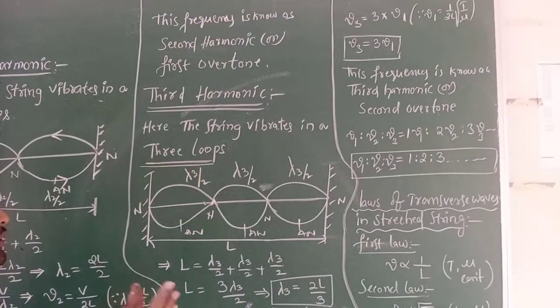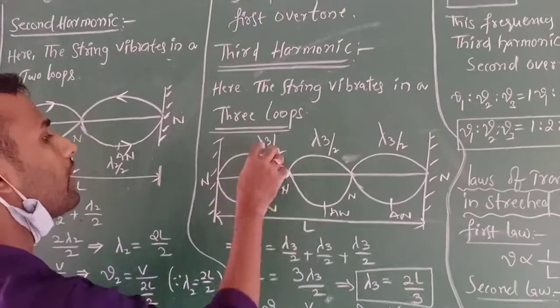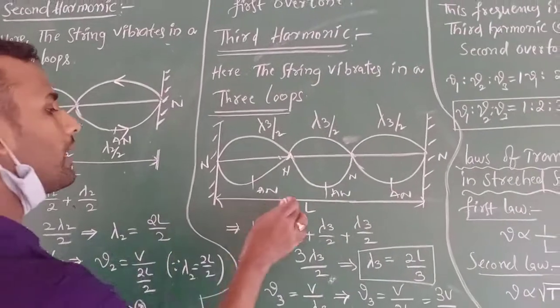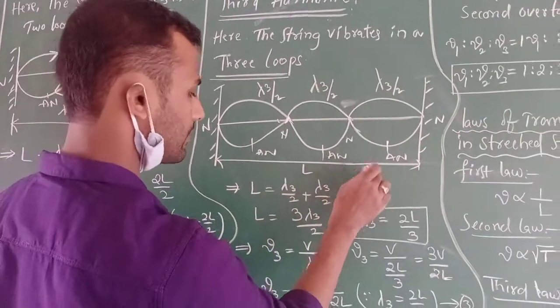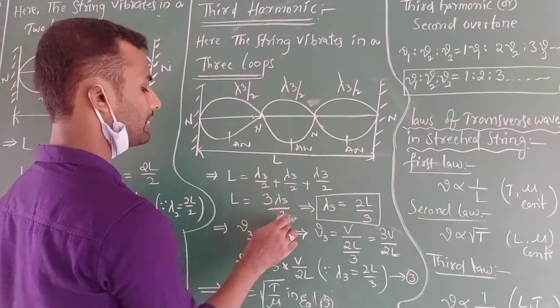The distance between any two nodes is lambda by 2. In the third harmonic, lambda 3 by 2, lambda 3 by 2, lambda 3 by 2. The total length of the string L equals 3 lambda 3 by 2.